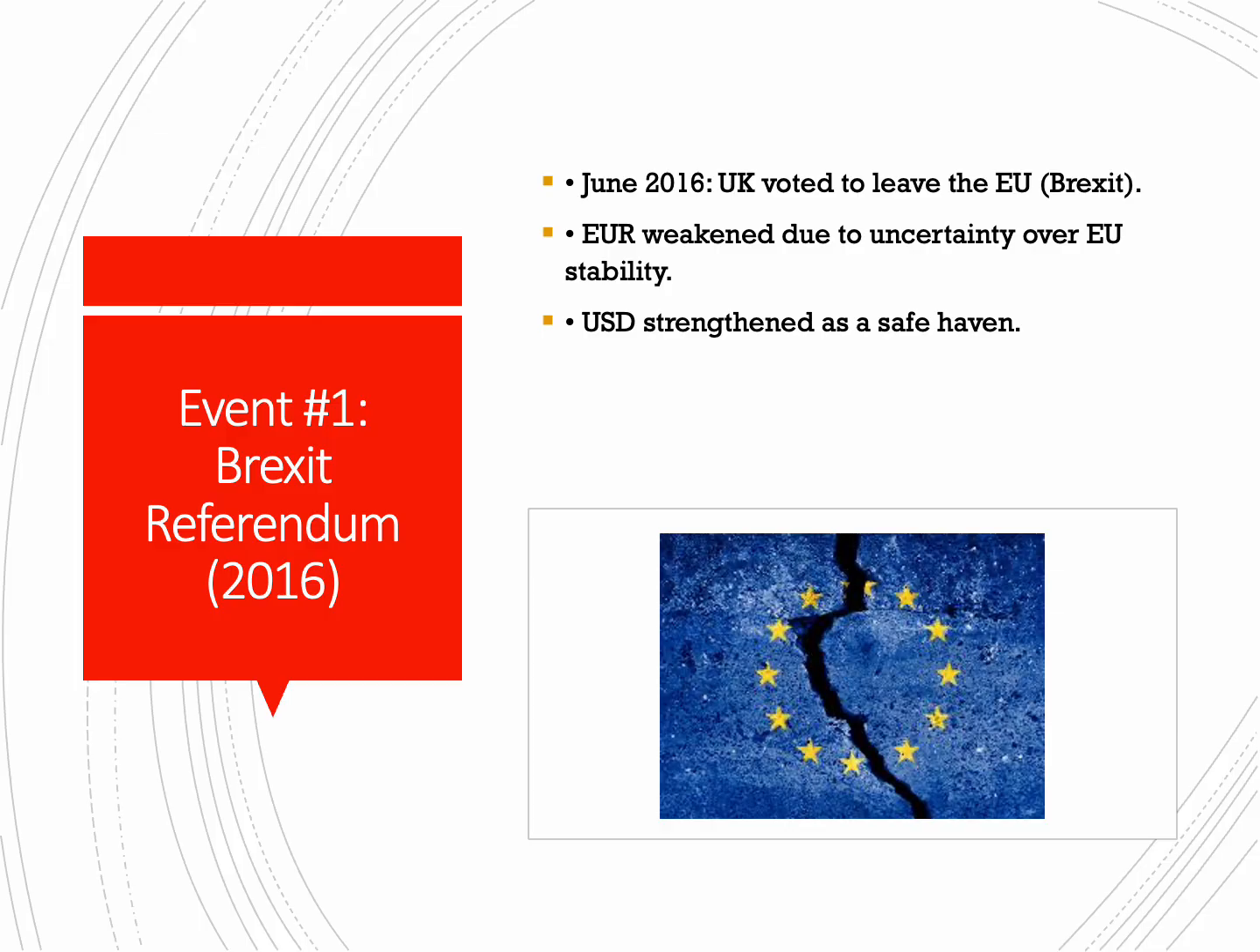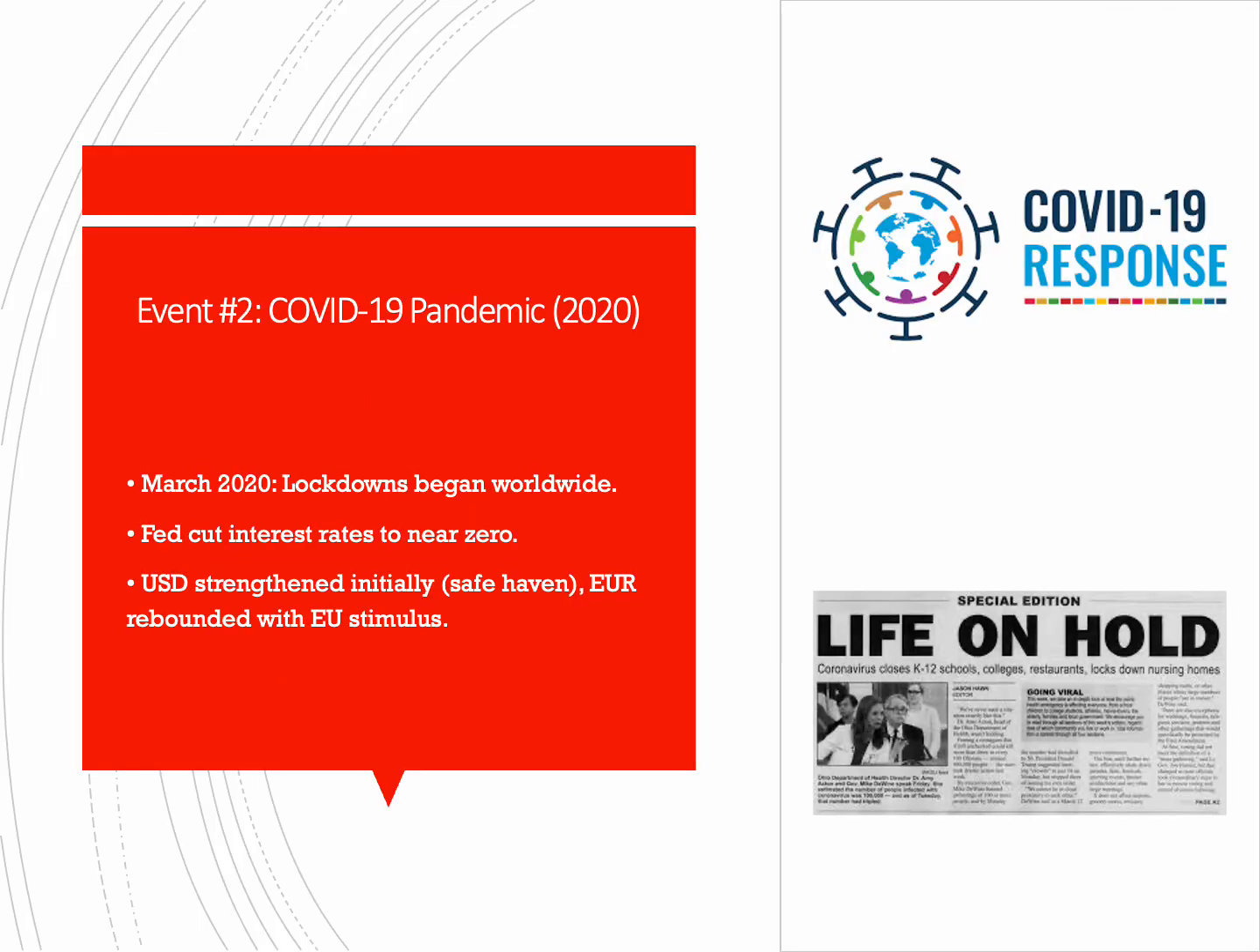The euro weakened due to uncertainty over European Union stability. As mentioned, this was the first time anything of this nature has ever really happened, so there was a lot of uncertainty about could the European Union hold on to its power after one of its major members left. This in turn strengthened the United States dollar as it was seen as a safe haven, somewhere safe, calm, and stable to keep money. This was one of the biggest changes that we have seen in recent memory between any currency pair.